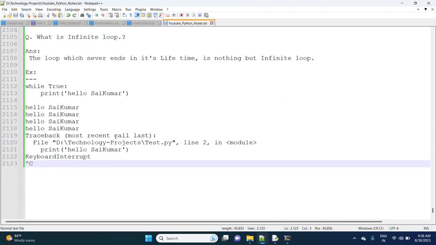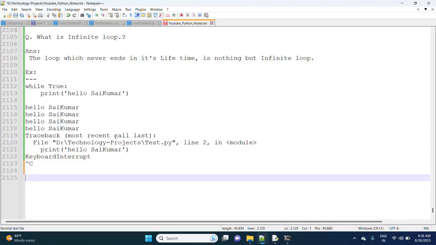Clear, right? So the next case: what is a nested loop?